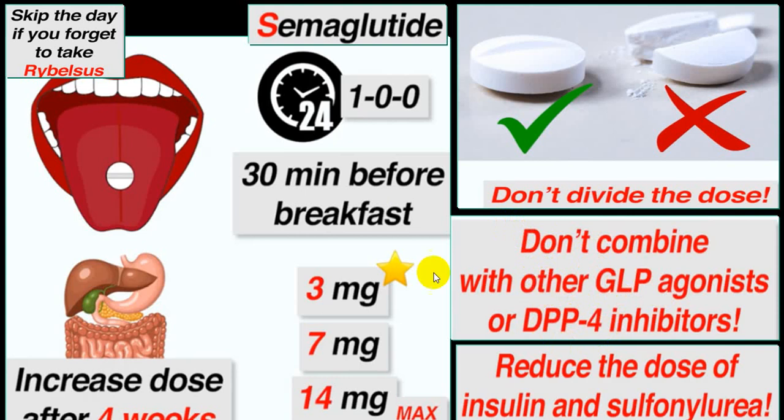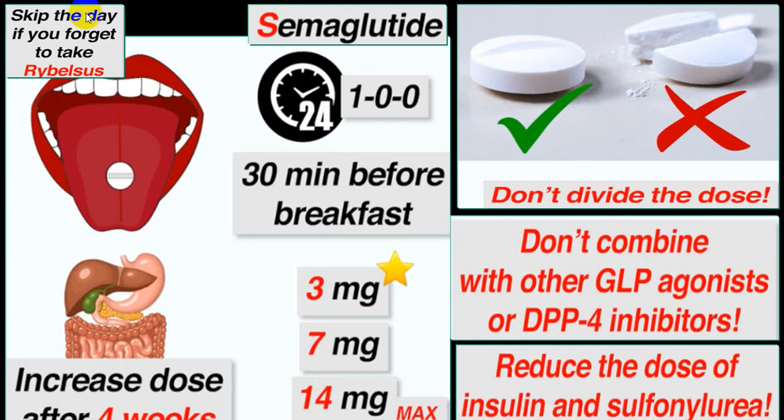When you start this molecule, you will need to reduce the dose of insulin and sulfonylurea, and even before you start, reduce the sulfonylurea dose and also the insulin dose. An increase in the dose should be done after 4 weeks. So initially when you start with 3, after a gap and checking HbA1c and blood sugar level, only then increase the dose to 7. Maximum is 14 milligram.